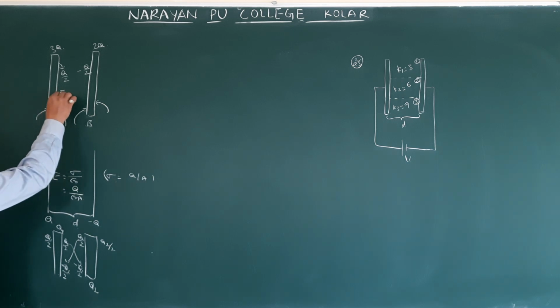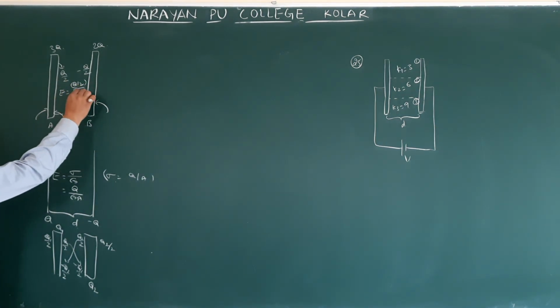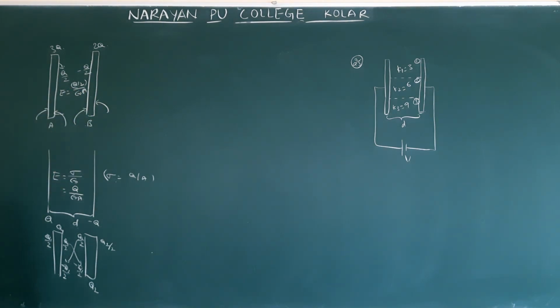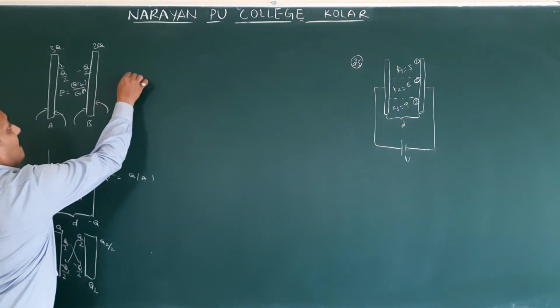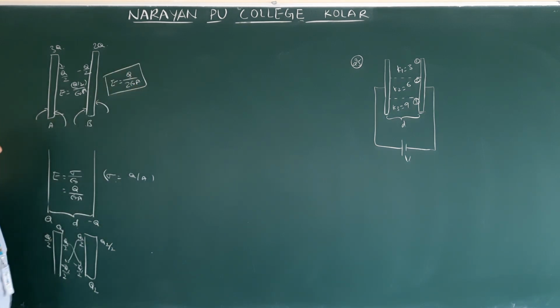So the resultant electric field is Q by 2 epsilon naught A, where A is the area of the plate and epsilon naught is the permittivity. That is the answer. It is just a concept, no numerical values, just the formula.